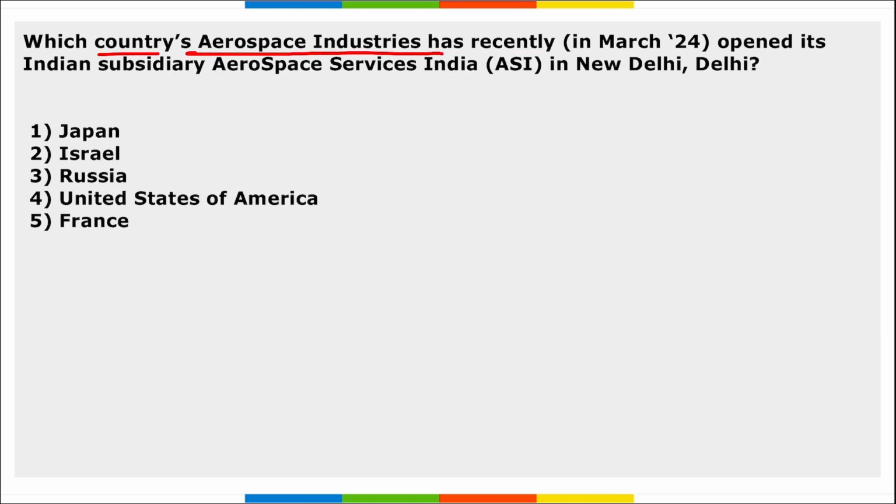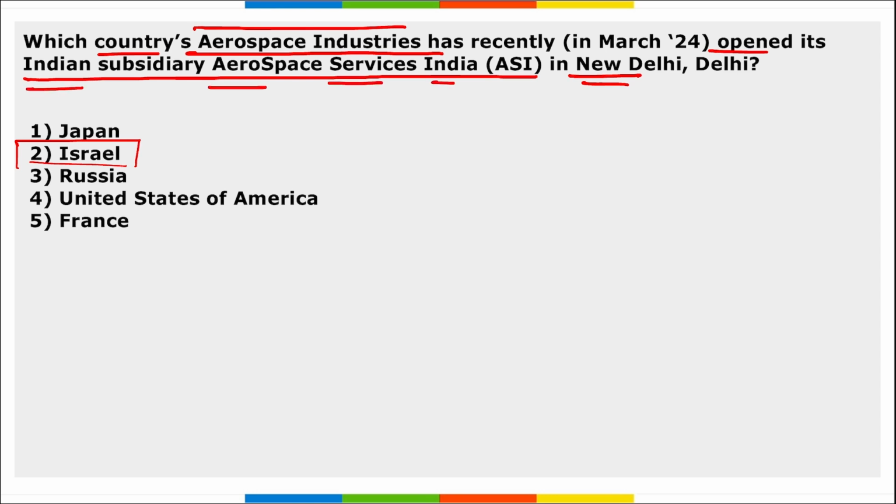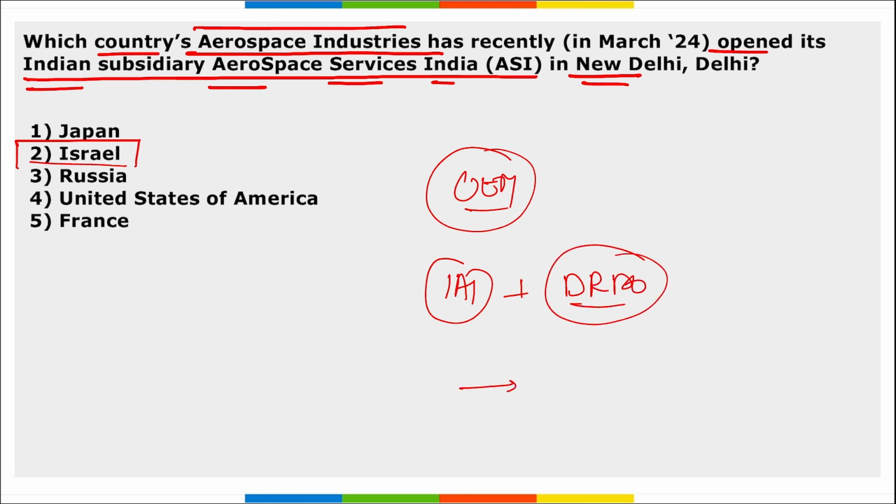Next, which country's aerospace industries has recently opened their Indian subsidiary Aerospace Services India in New Delhi? It is Israel. Right? Israel's aerospace industries have recently opened their Indian subsidiary Aerospace Services India in New Delhi. Correct, and ASI will act as a sole OEM, that is your original equipment manufacturer, for the entire medium range surface to air systems used by the Indian Army, Indian Air Force, and Indian Navy. And this medium range surface to air missile system has been jointly developed by IAI and DRDO. Correct, and it was produced at Bharat Dynamics Limited for the Indian forces.